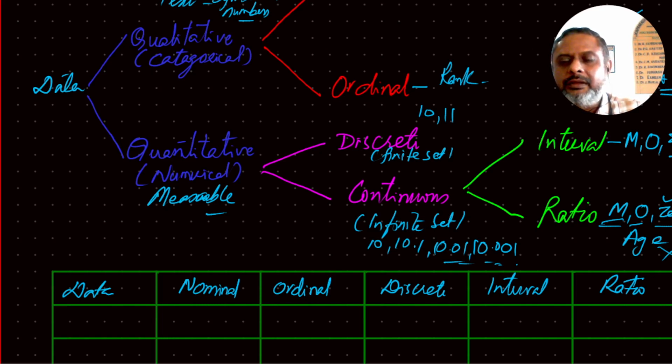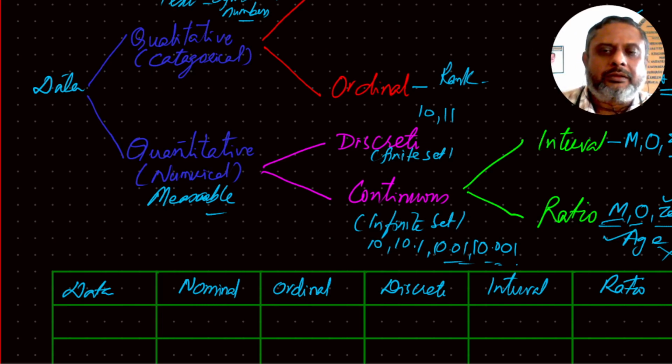All such things. That means we are able to say that the age of one person is some number times the age of another person. So age is multiply, division, all that. So age becomes this.